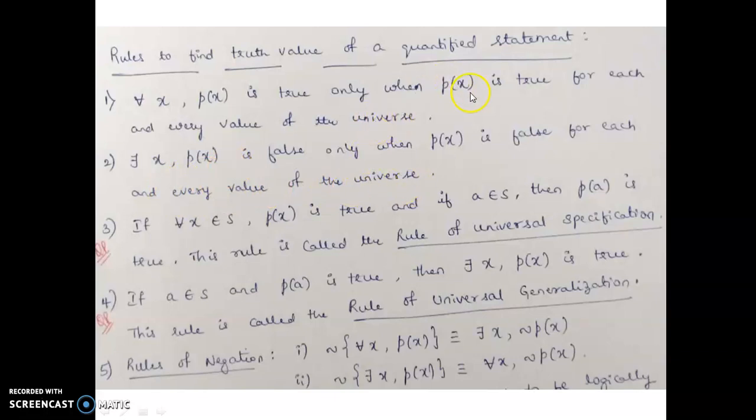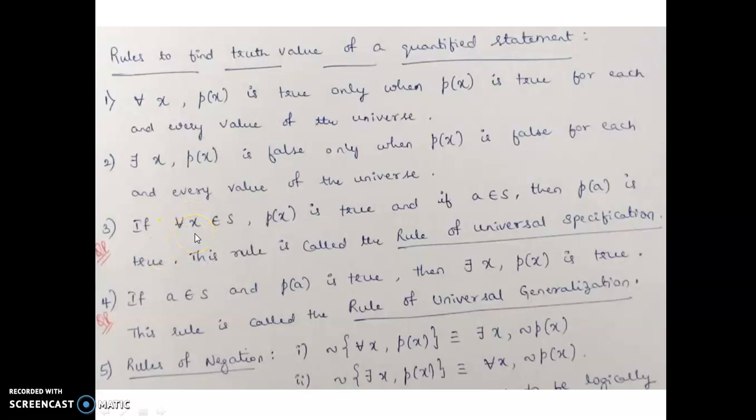So if it has to be true, then it has to be true for each and every value of the universe. If it has to be false, then it has to be false for each and every value of the universe. So what is that universe? When we take an example, at that time we can come to know. So now it has to be taken as granted and accepted. And when we solve some examples, at that time we can surely ensure how exactly this concept can be applied.